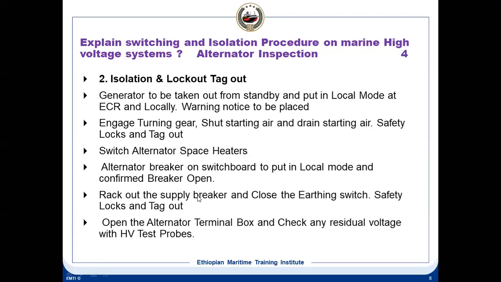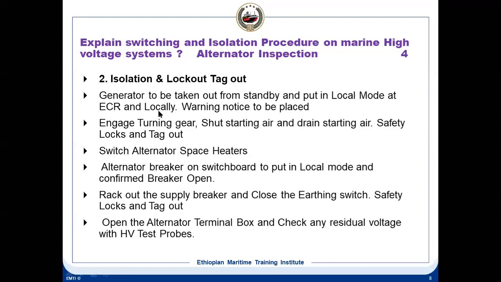Once you finish the risk assessment, we come to the isolation part. Generally, when you do generator inspections, the generator is to be taken out from standby and put in the local mode. That is the first thing you have to do: in the control room, take the generator off the standby mode and put it in the local mode, so that the generator doesn't auto start. Suppose there's a power requirement, for example if you want to start a compressor motor and the power is less, what happens? The automatic standby generator starts. So you have to ensure that the generator is taken out of standby and put in the local mode at the ECR and locally on the generator platform.